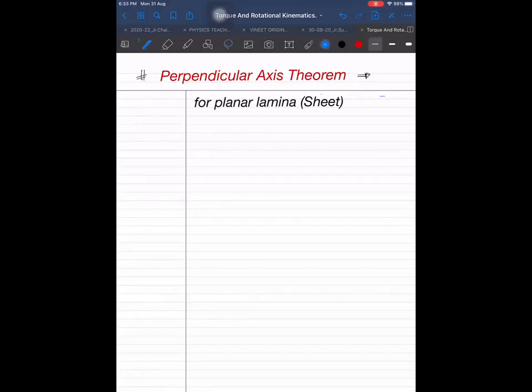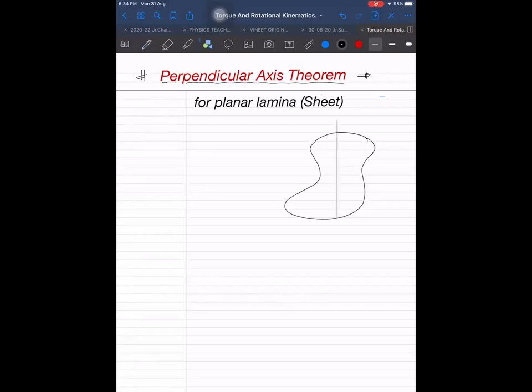And what does this theorem state? It is valid for irregular sheets. It has to be just plane, lying in one plane. If a sheet lies in one plane, then we can apply perpendicular axis theorem, and it doesn't matter whether the sheet is circular or square shaped or triangular, whatever shape or any other irregular shape, but it should be lying in one plane.